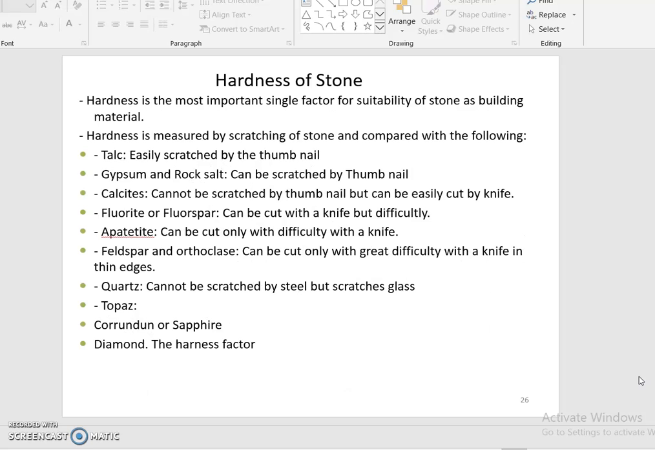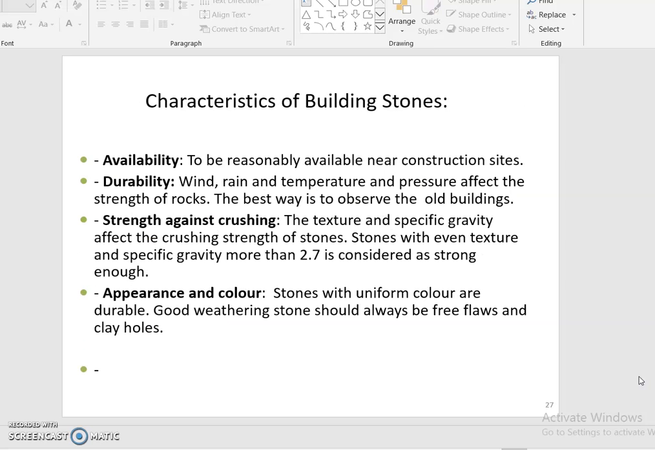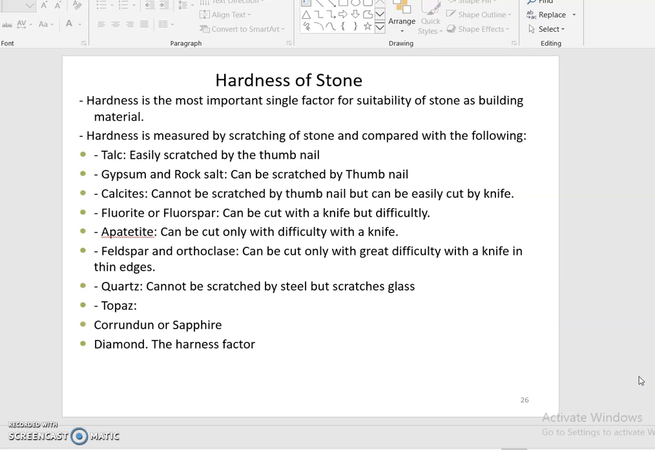So, the hardness of stone. Hardness is the most important single factor for the suitability of stone as building material. Hardness is measured by scratching the stone and comparing with the following: talc, gypsum, rock salt or calcite, fluorite or fluorspar, apatite, feldspar and other clays, quartz. You discussed all of these in geology itself. Based on the Mohs scale only, we can find the hardness of the stones.